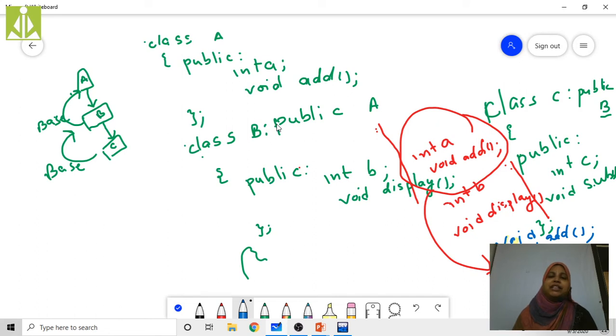Now class C is going to derive from class B. That's the reason all the data members and member functions which are present in class B are going to be inherited by class C. Right? Now class C is consisting of all these data members and member functions.